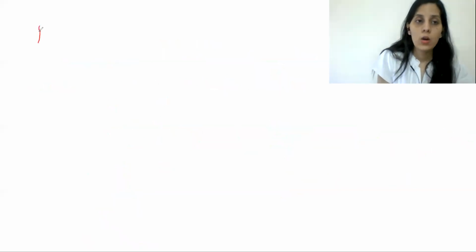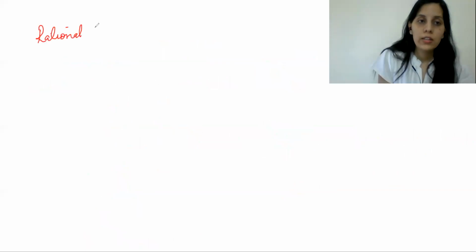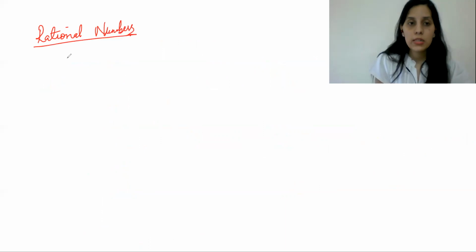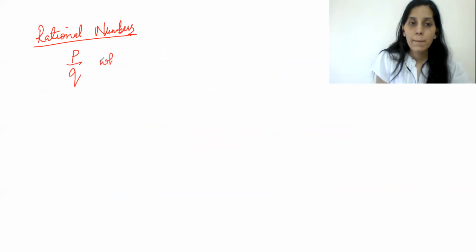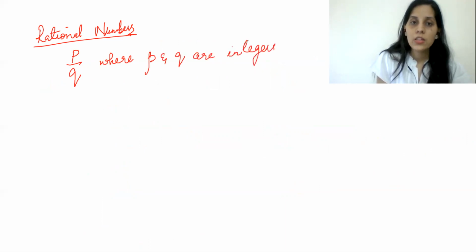So let us now explore rational numbers. Rational numbers are in the form of p by q, where p and q are integers and q is not equal to 0.